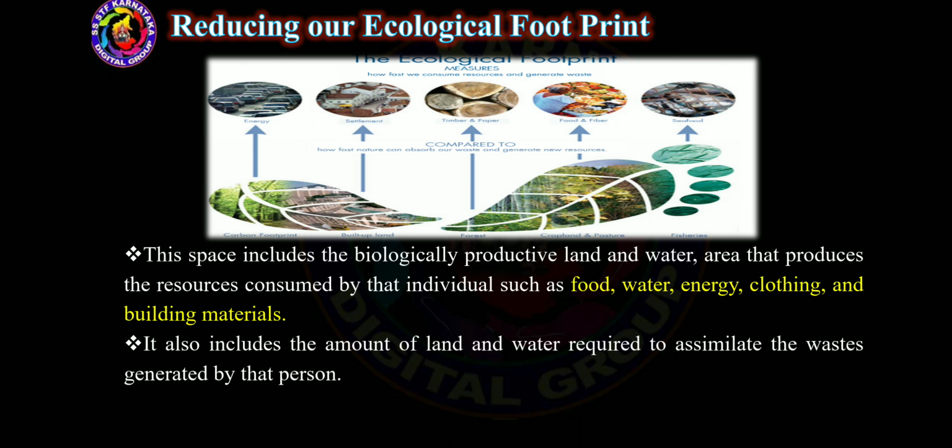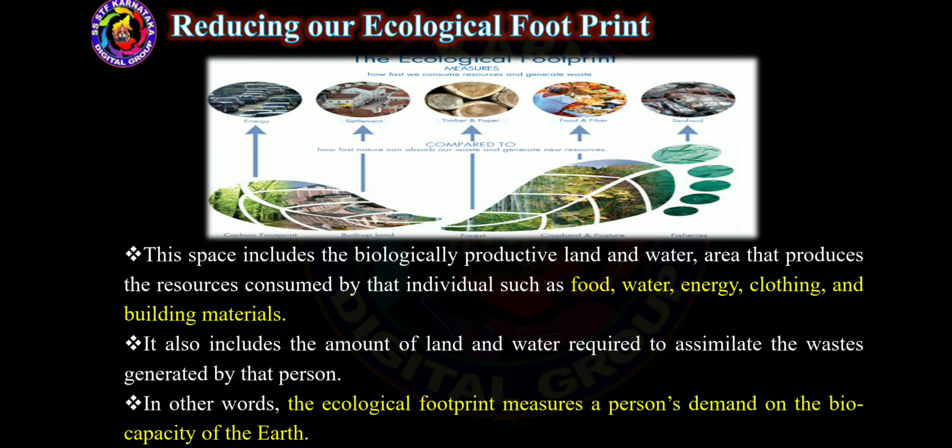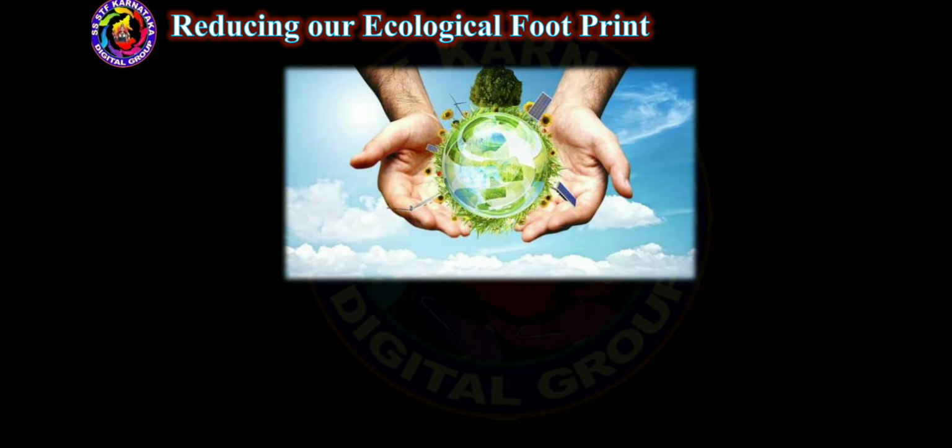It also includes the amount of land and water required to assimilate the wastes generated by that person. In other words, the ecological footprint measures a person's demand on the biocapacity of the earth.